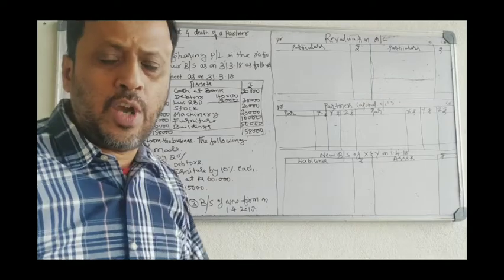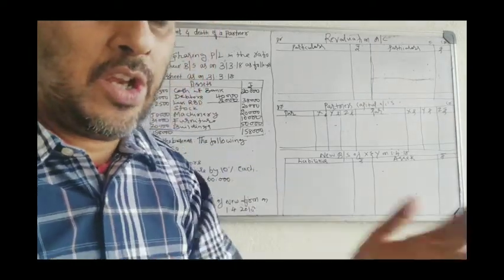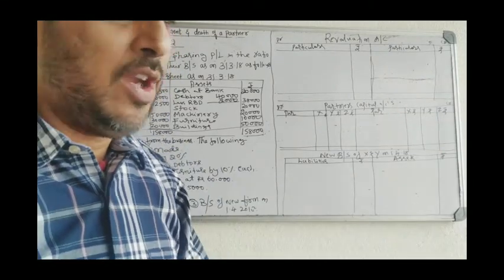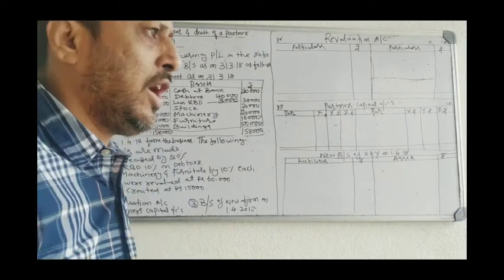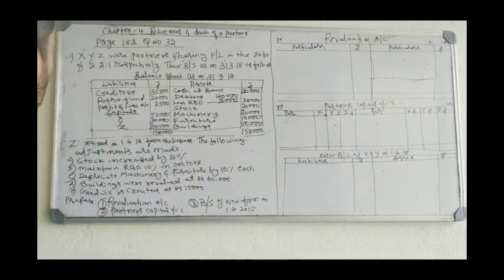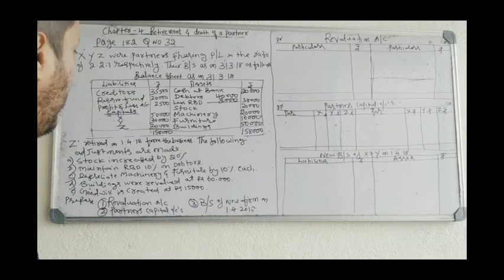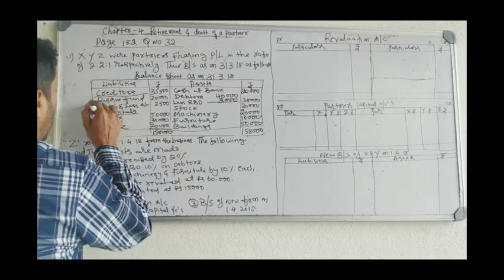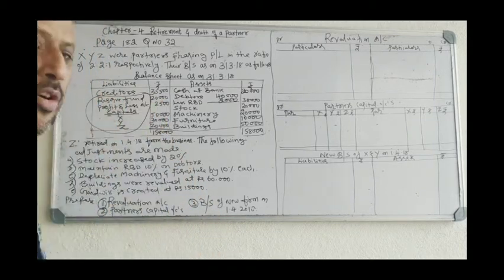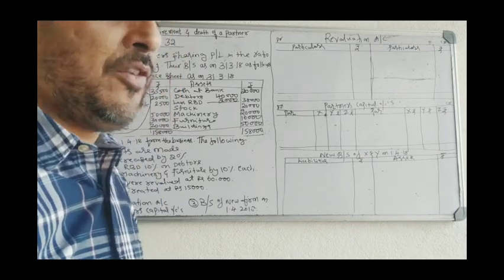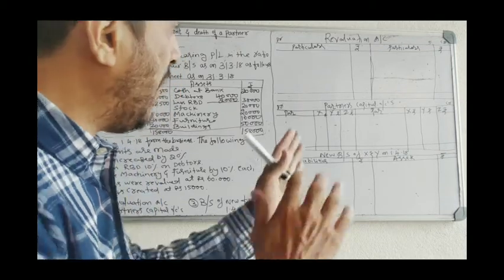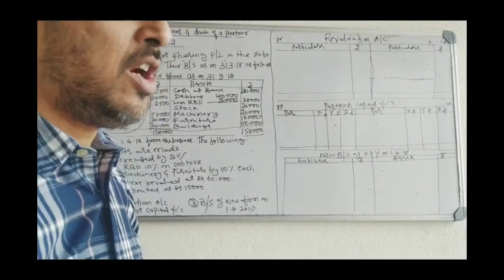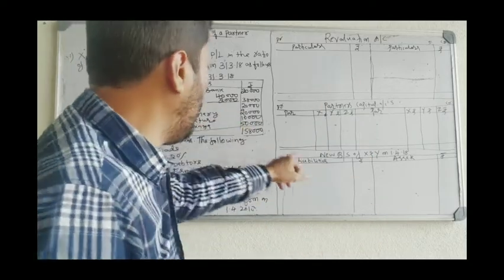On the liability side, you have two types of liability: external liability and internal liability. External liability is due to outsiders. Internal liability goes to partners. So creditor is an external liability. Reserve fund, profit and loss account, and capital are internal liabilities. These three go to partners. You have to mark them. That is, reserve fund, profit and loss account, and capital go to partners' capital account because they belong to partners. This is not outside liability. Creditor is an outside liability, and that goes to the balance sheet.